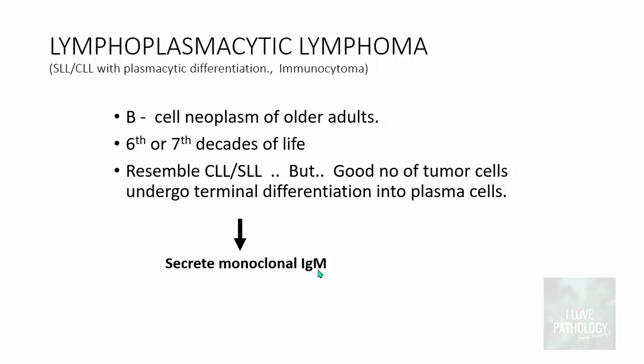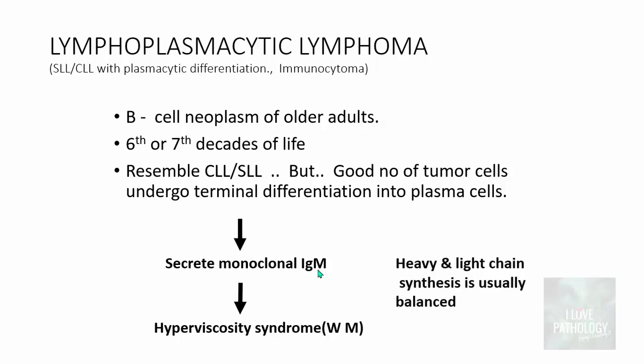Remember, in multiple myeloma, the predominant immunoglobulin was IgG. Here it is IgM. And because of more and more immunoglobulin M in the serum, there will be hyperviscosity syndrome. Please note that the heavy chain and the light chain synthesis is usually balanced in case of lymphoplasmacytic lymphoma.